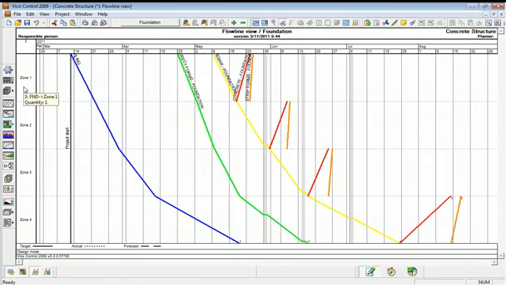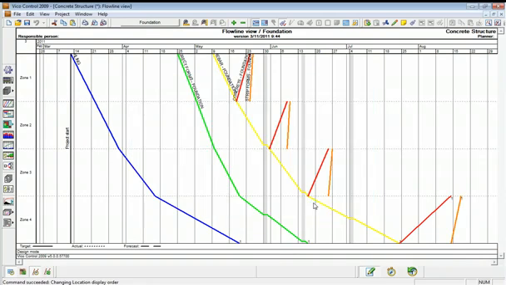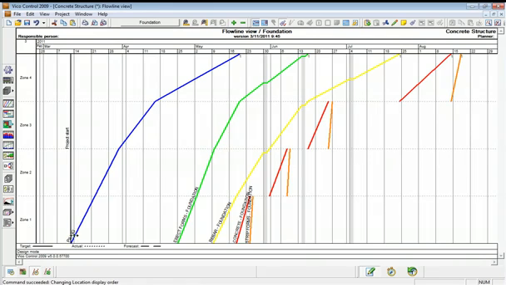One of the things that we do need to do sometimes is just to tell it which order we want to display these locations in. So let's say that we want to display them like so, and we can see the flow of the tasks from zones 1 through 4 as we would like to. And now we can start to optimize.